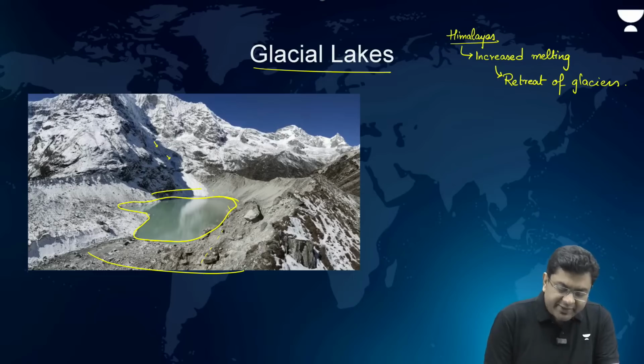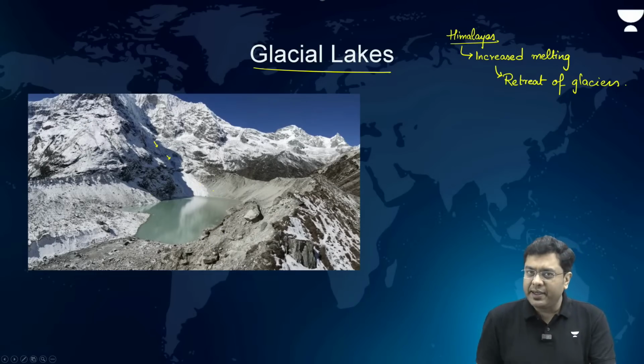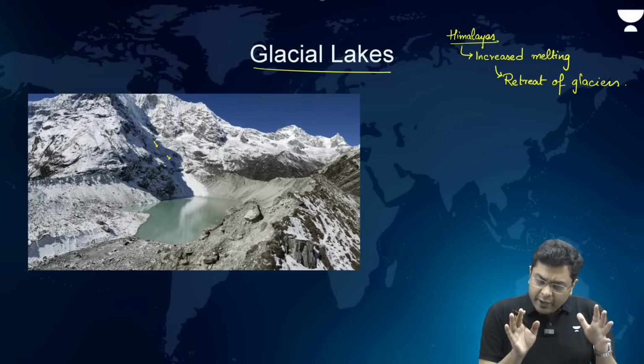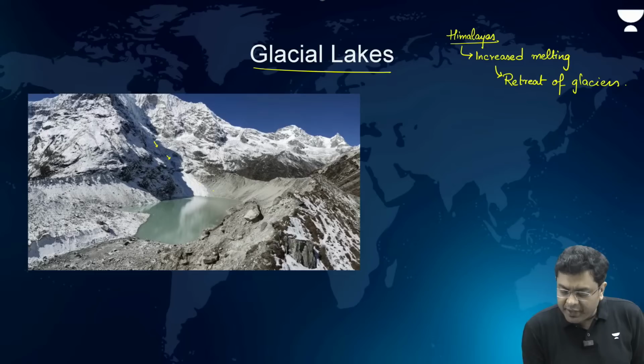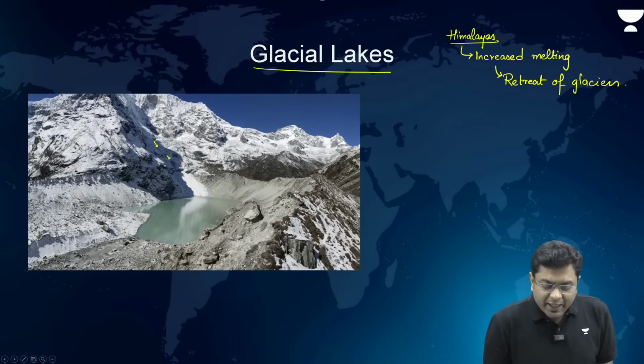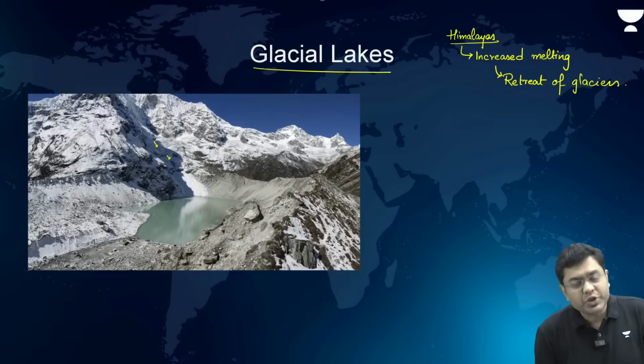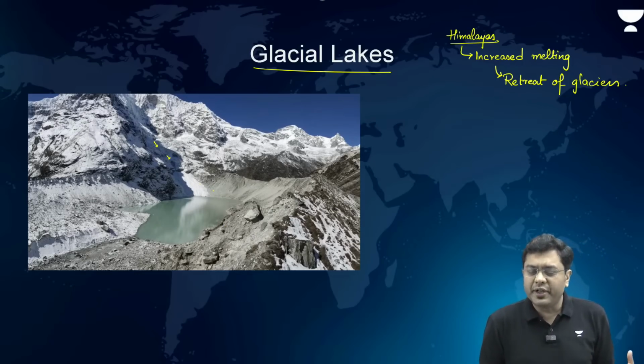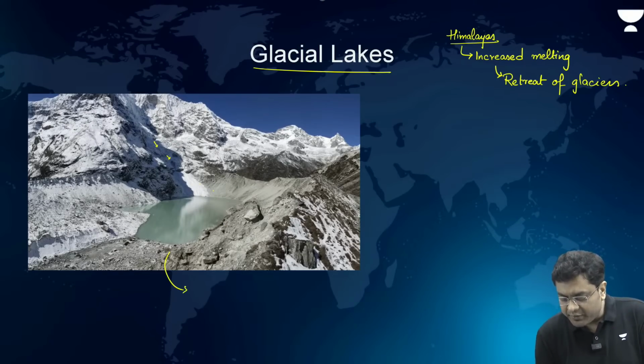Now, these glacier lakes, if you observe carefully in this image, so many times you can extract much greater detail from the image itself. If you observe this image carefully, you will observe that there are some sort of depositional features all around it. These are basically the depositions which have been created by the glaciers earlier. These are the moraines, glacial moraines.